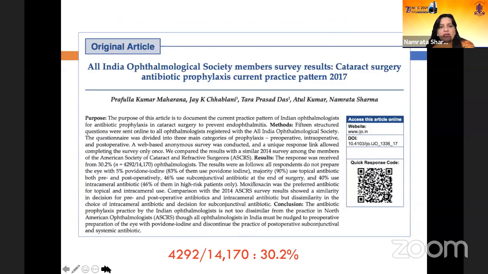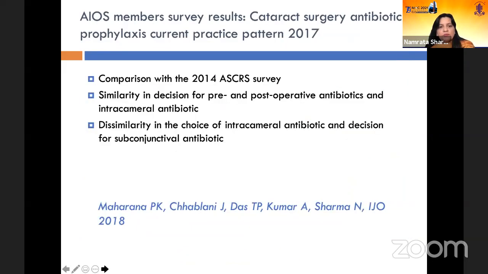Now, we did a survey of the All India Ophthalmological Society to understand how our members were using intracameral moxifloxacin, and 4,292 people responded to this survey with a response rate of 30.2%. And we found that it was similar in decision for pre and post-operative antibiotics and intracameral antibiotics.